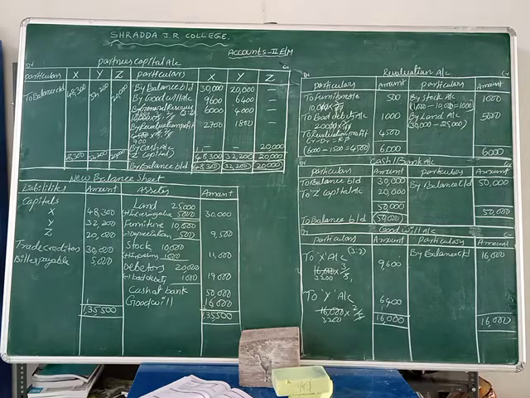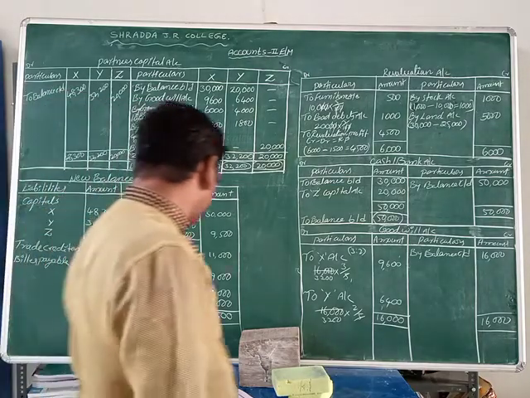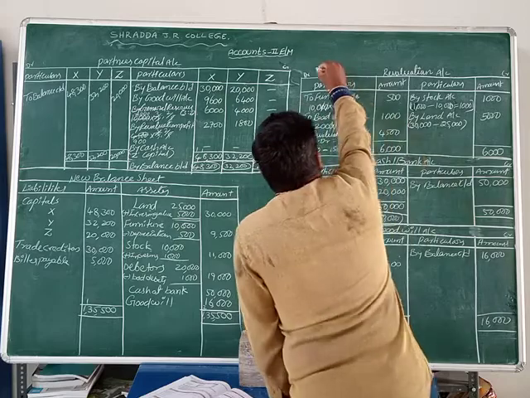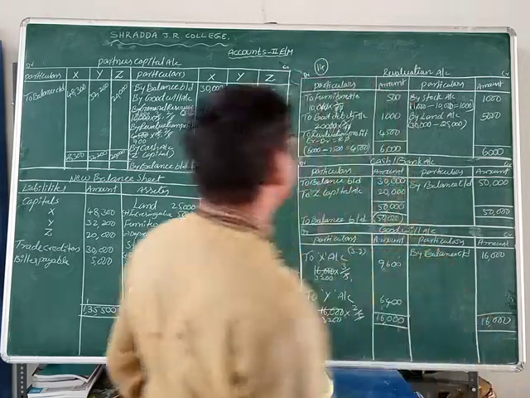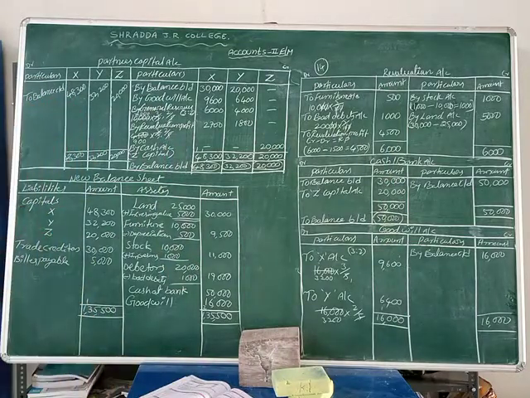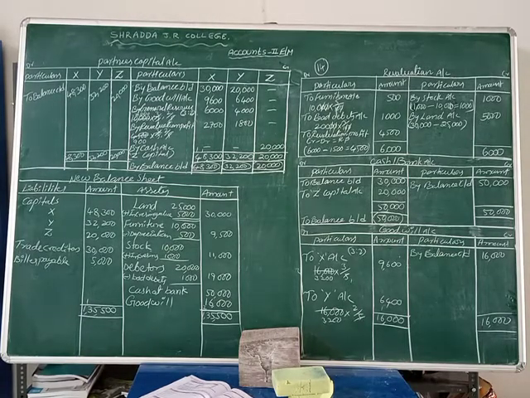So which problem is this? This is problem number 14. In this problem we make a revaluation account, cash or bank account, goodwill account, partners capital account and the new balance sheet. These are all the accounts, and we have completed them now.